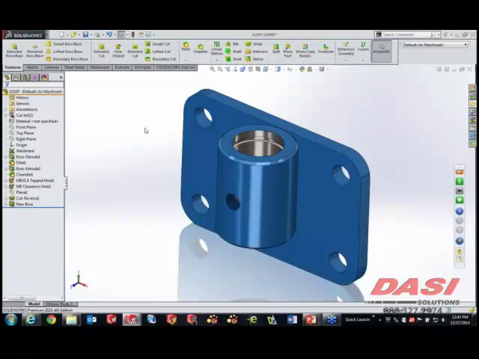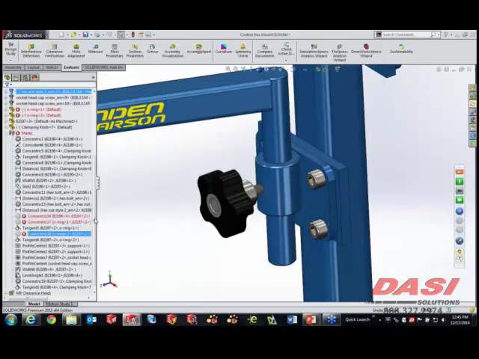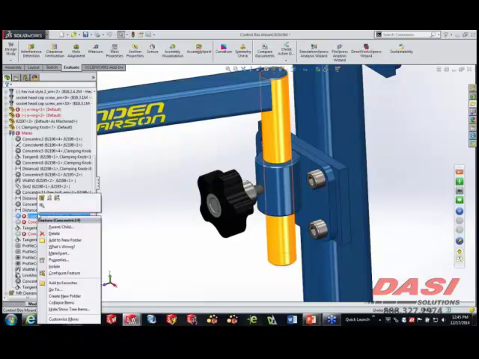The problem happens, and this is probably my number one or number two favorite enhancement here, is when you go back to that assembly, what we see here is just a bloody mess. We have mates that are now broken, and they're broken because the cylindrical face on the inside is what I used to mate to, and now it's gone. Well, here we'll do a typical operation. This is 3 mates that are broken. This could be 50, frankly.